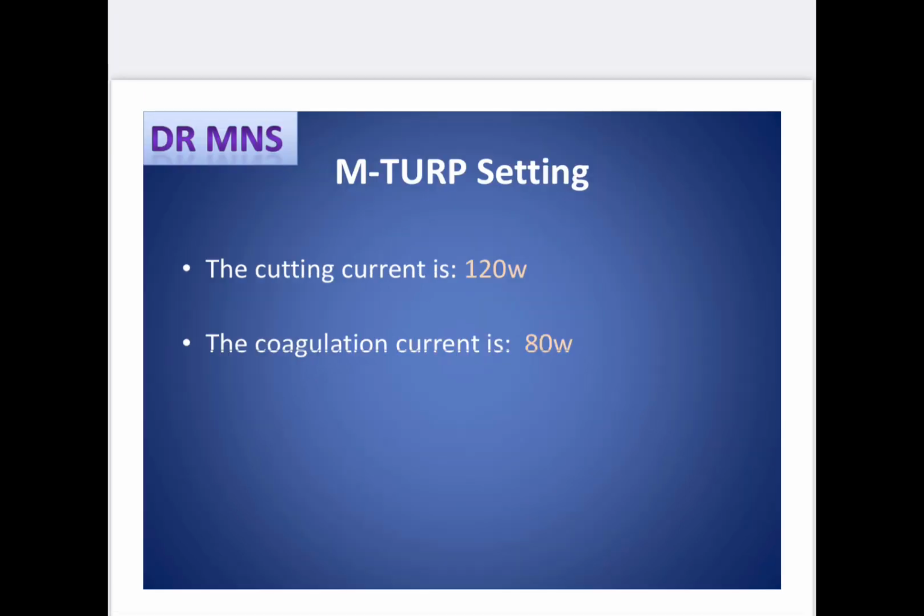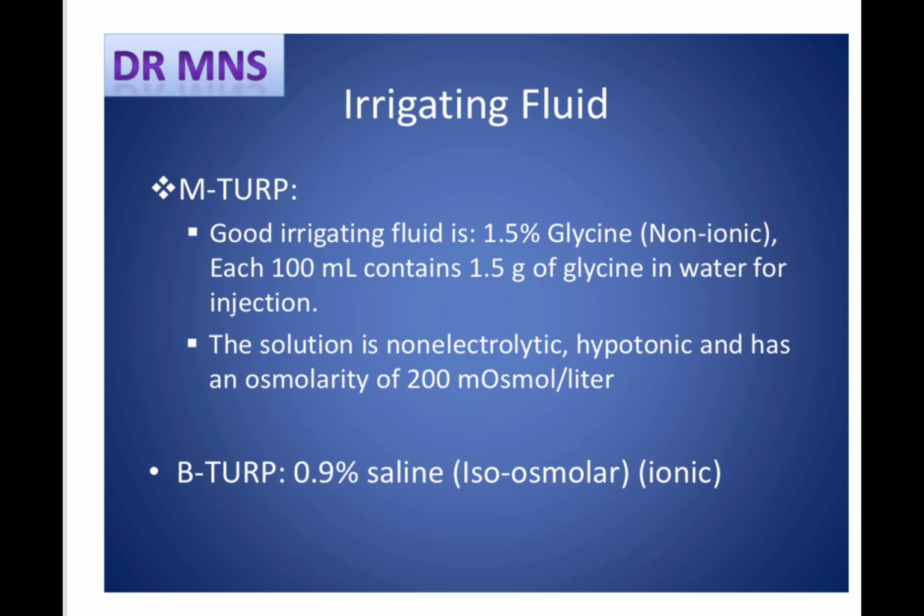The setting for monopolar TURP is a cutting current of 120 watts and a coagulation current of 80 watts.